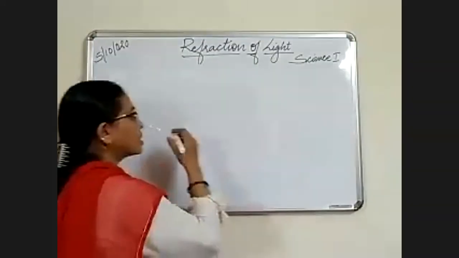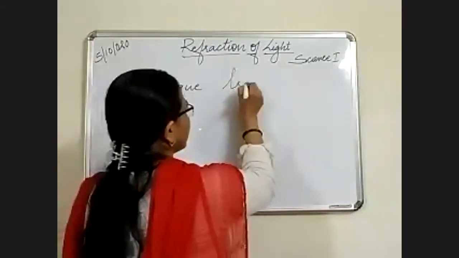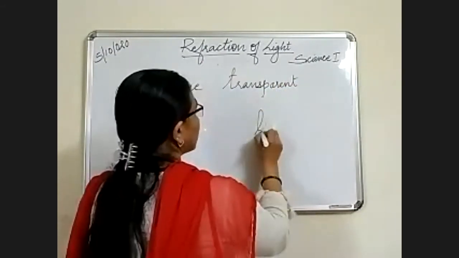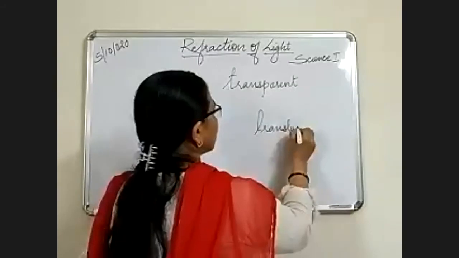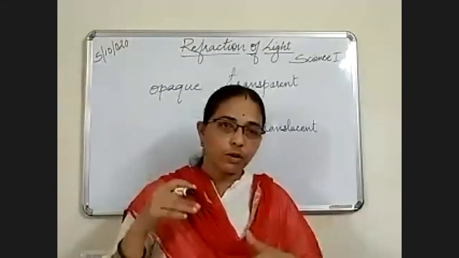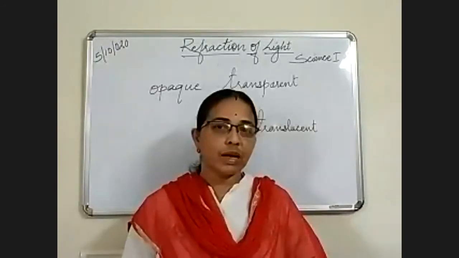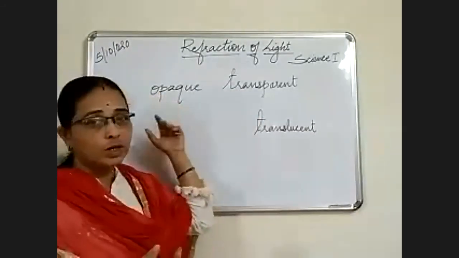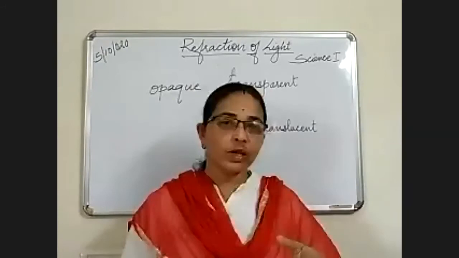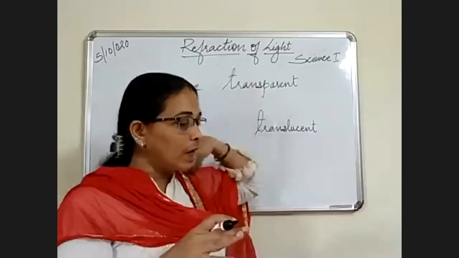We classify the substance as opaque, transparent, and translucent. When we say the substance is opaque, we are talking about the light only. That means the light is not passing through that substance. When light is not passing through, the substance is opaque, and it is going to form a shadow. That means it is an obstacle for the light to pass.